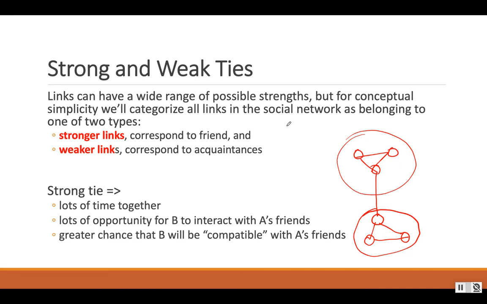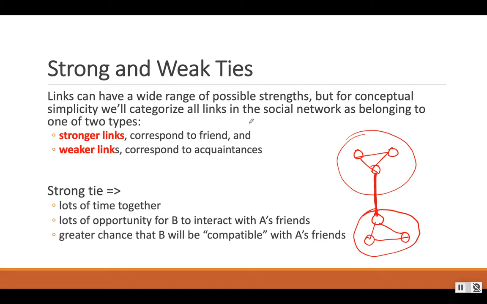From that discussion, we can say that the links or edges can have different ranges of possible strength. Some are very strong, some are slightly strong, some are not that strong. In the perspective of friendship tie strength, we can say this edge is a weak link or weak edge.